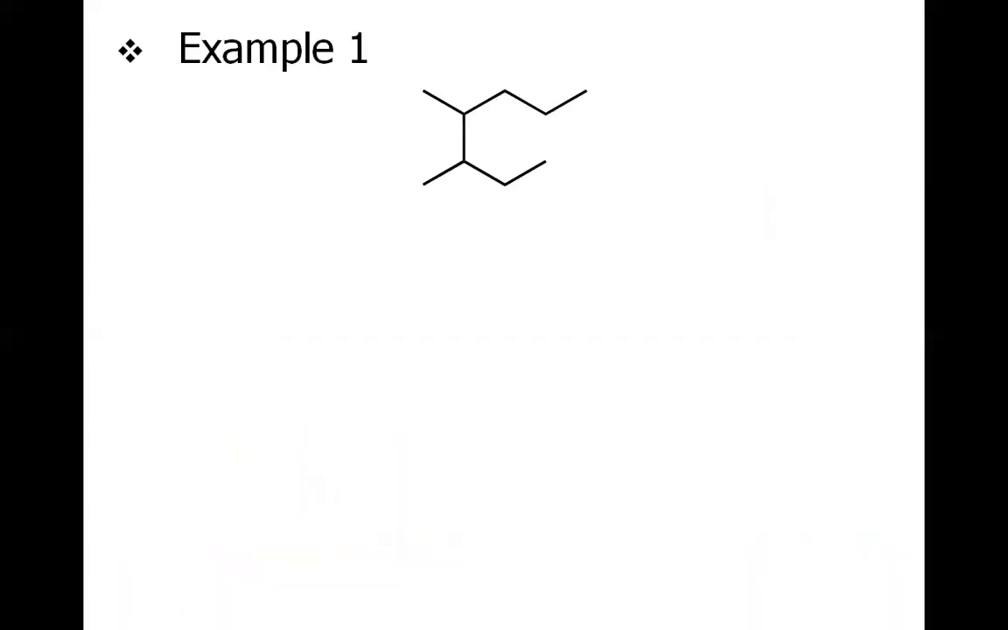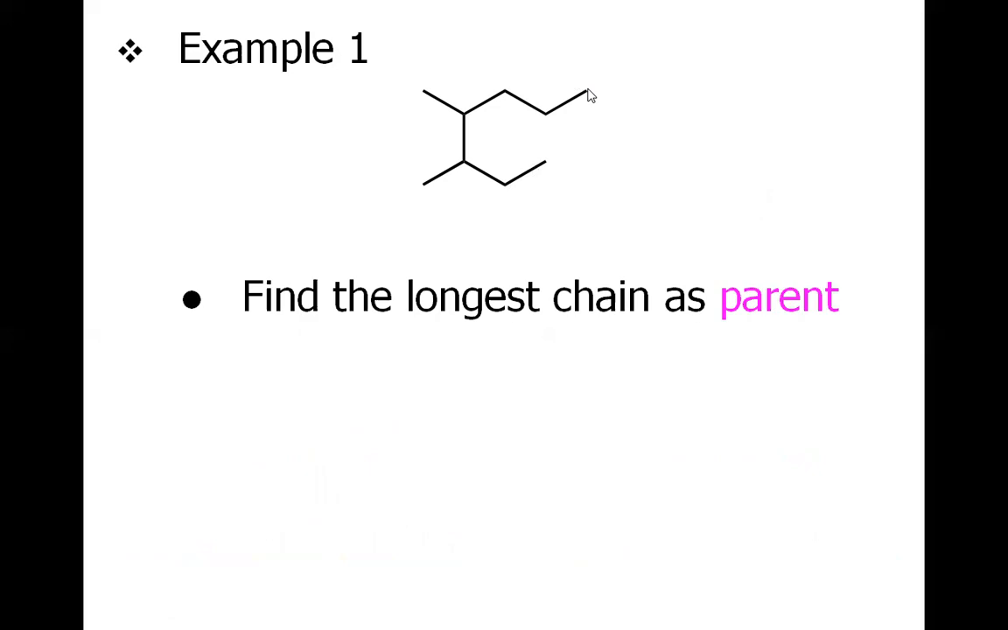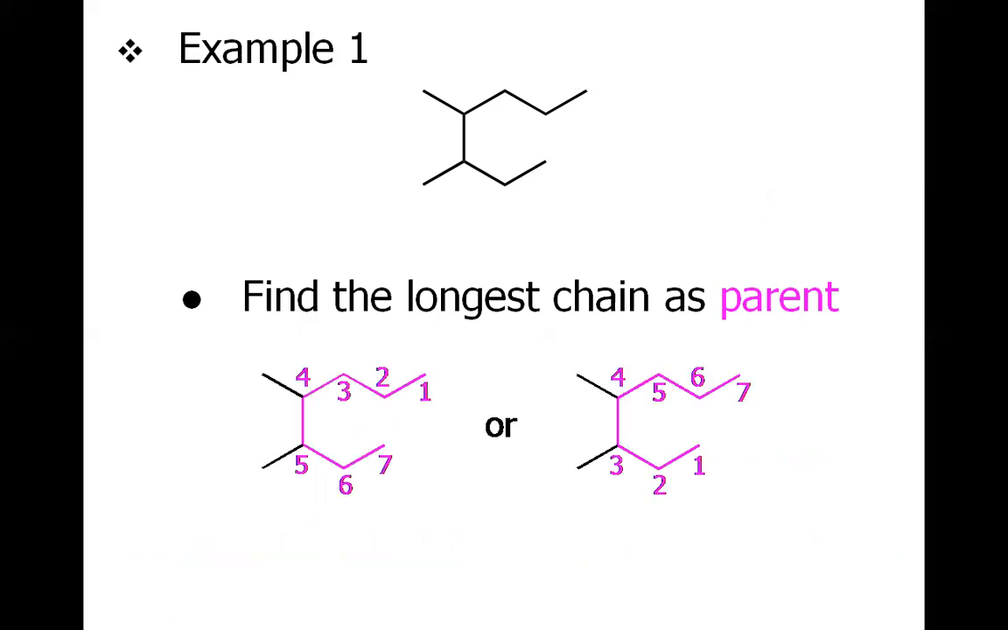Let's make some practice. This is the molecule that is to be named. The first task is to choose the longest carbon chain as a parent. So we have chosen the longest carbon chain. There are two ways to number, whether to number from this carbon up to 7 or vice versa, from this carbon up to 7. Both are correct because both give heptane.